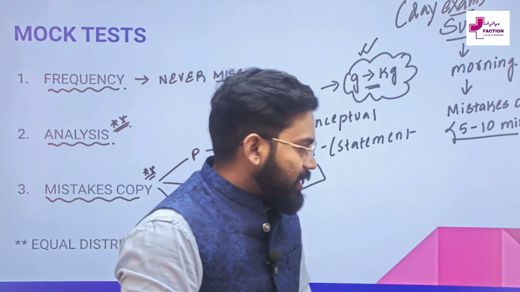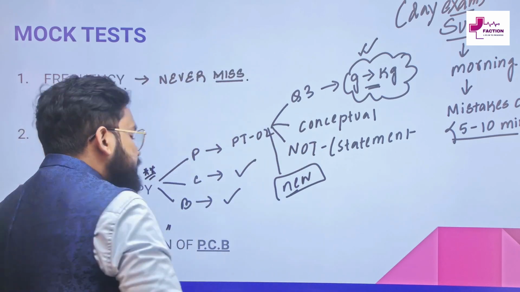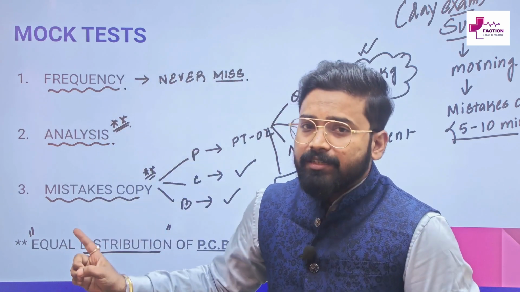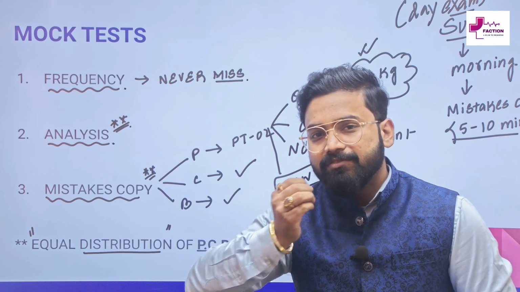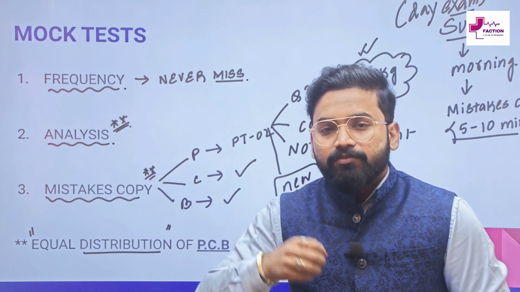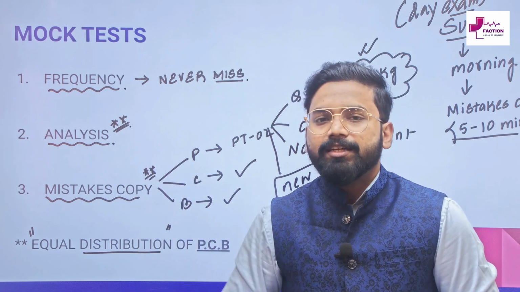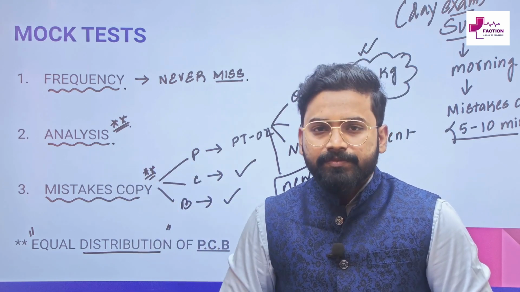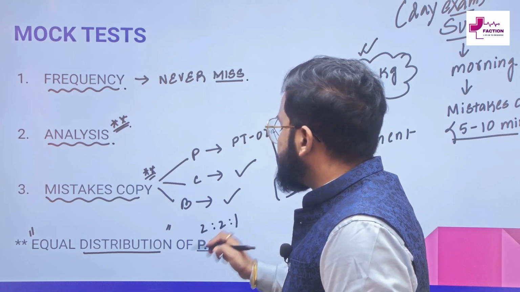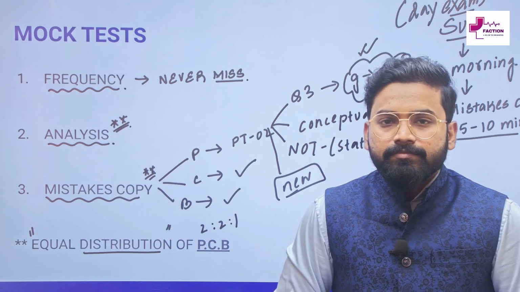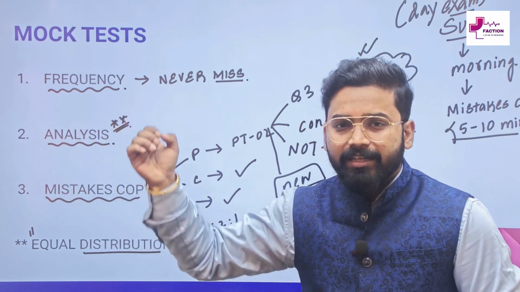And lastly I would like to say that this is very important. This is a common mistake of the students. If you go for studying physics, you study physics the entire day. If you go for studying a specific chapter of chemistry, you study chemistry the entire day. Give a distribution. And what is the distribution? I have always said that the distribution should be 2 to 1. That is 2 hours in physics, 2 hours in chemistry, 1 hour in biology every day for 2 slots.